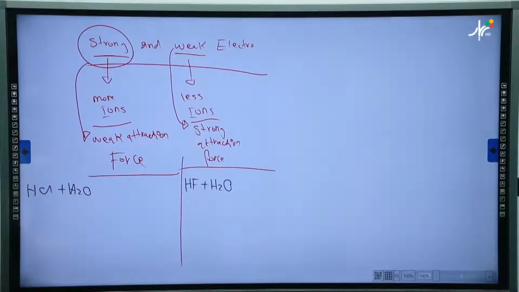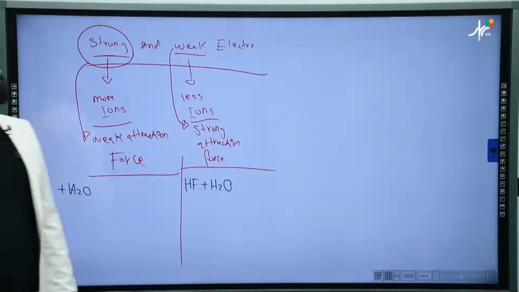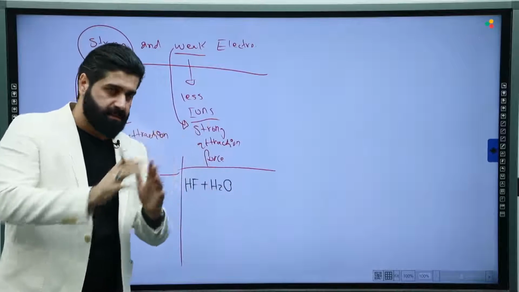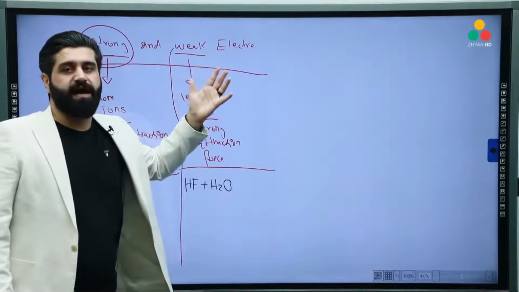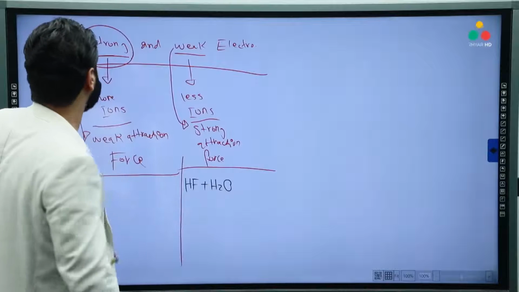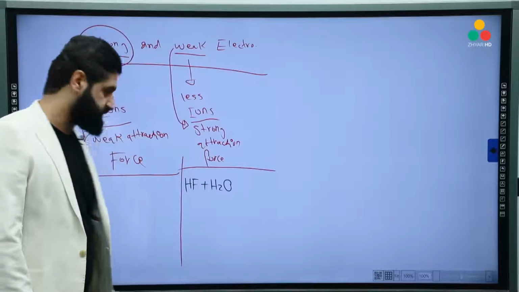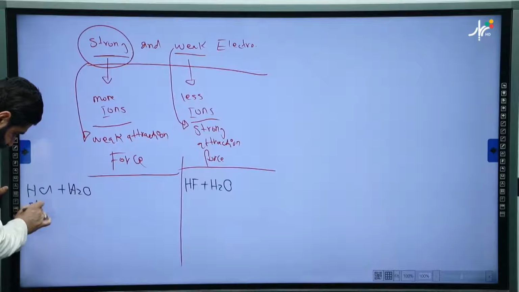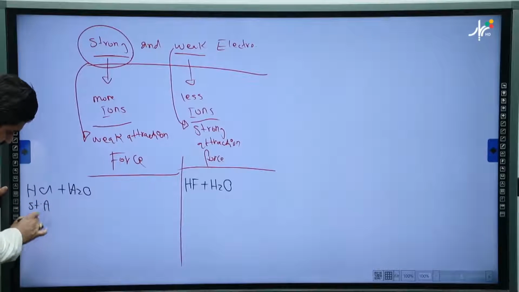Do you remember I recommended to you many times, please memorize the list of strong acids and weak acids. When I say weak electrolyte, it means weak acids and weak bases. When I say strong electrolyte, it means strong acids and strong bases. Okay, we have HCl, a strong acid, so it's a strong electrolyte.